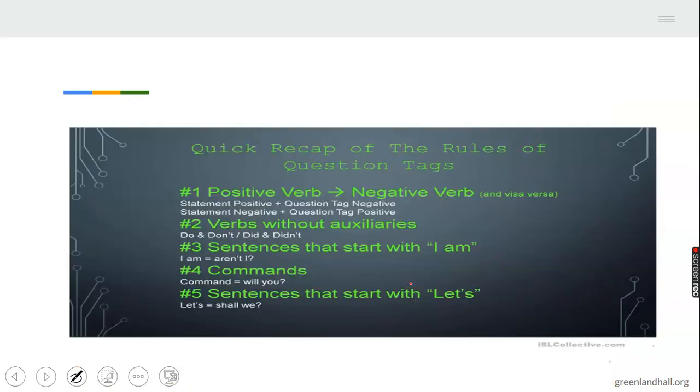I want to do a quick recap of everything I've been saying so far. I've said a positive verb takes what? Negative tag. Then when we have a helping verb, we use it. Verbs without auxiliary, verbs like simple present tense and past tense, we use do, don't, does, and didn't for them. Then I am. This is very, very unique. I am does not take amn't. I am takes aren't.